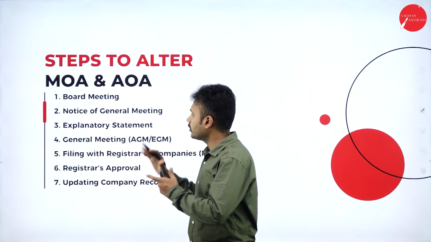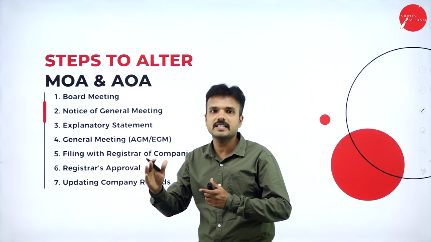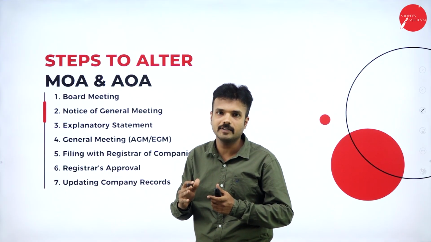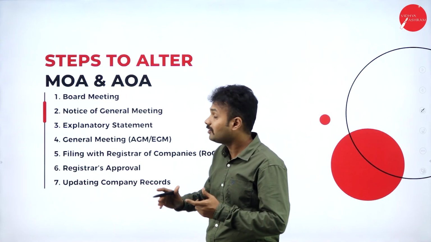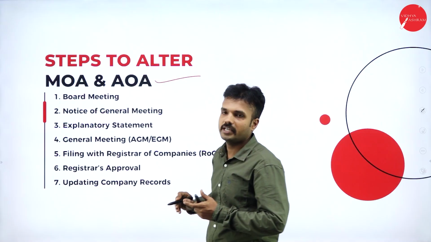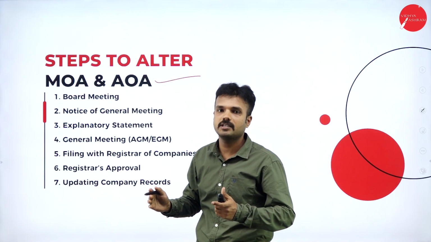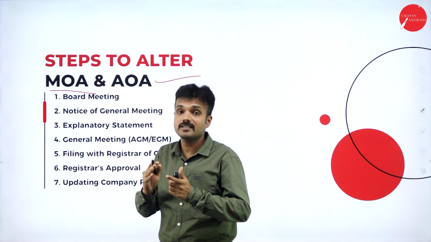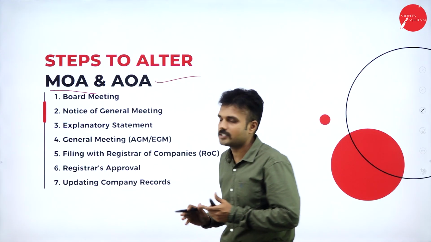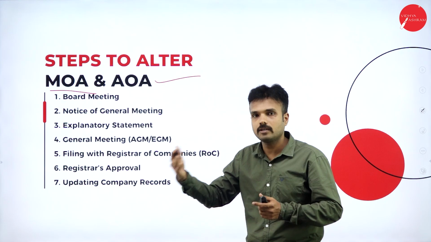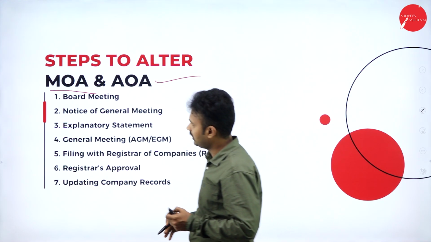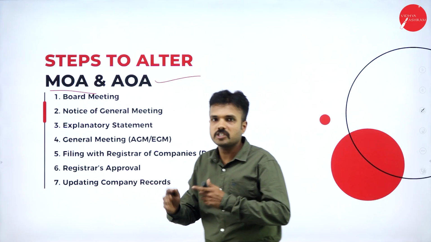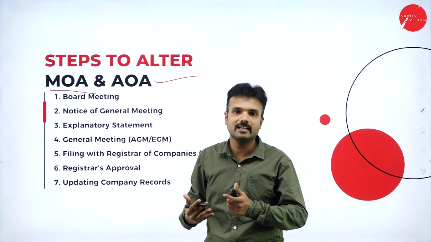Moving forward, steps to alter memorandum of association and articles of association. Is there any provision under the Companies Act 2013 for the alteration of memorandum of association or articles of association? Of course, yes. We can change anything in the articles of association, but in the memorandum of association we can change only a few things, not everything. In the articles of association, we can change everything according to the Companies Act 2013. We have a 7-step process for changes in the memorandum and articles of association.